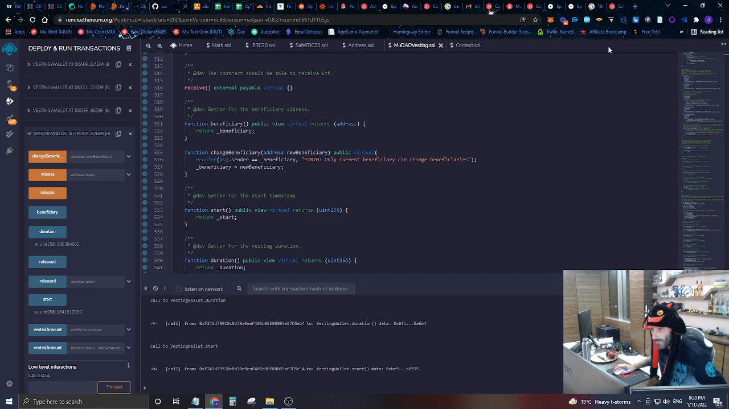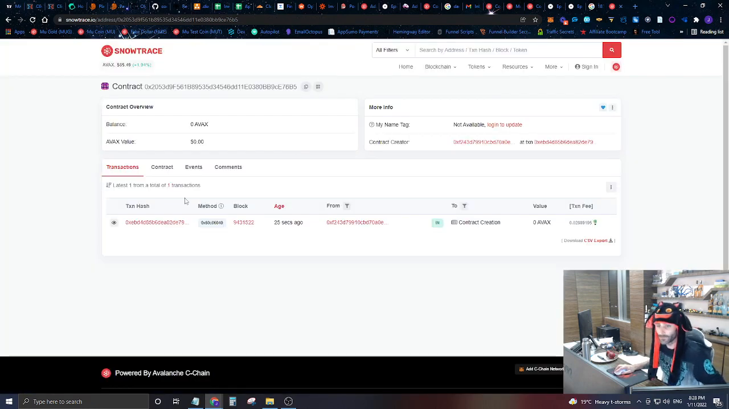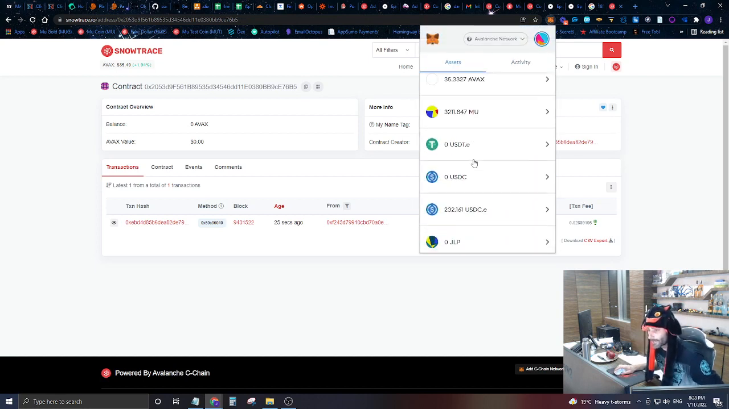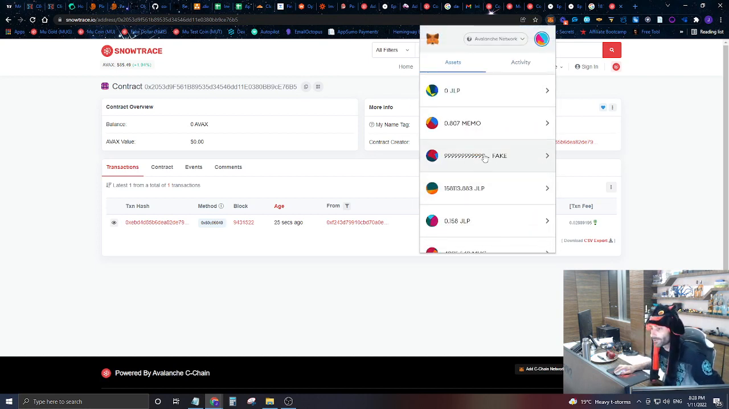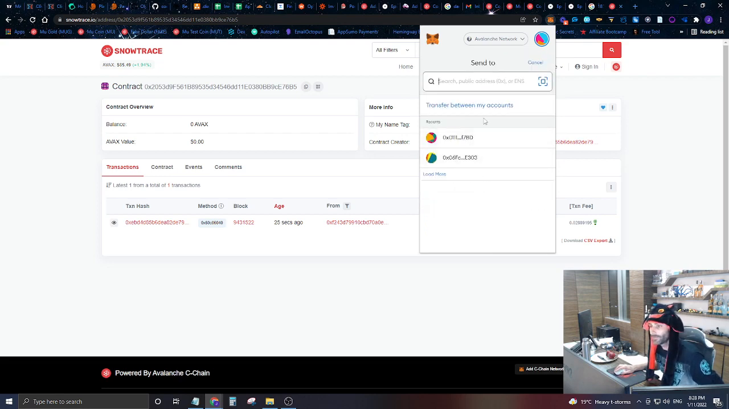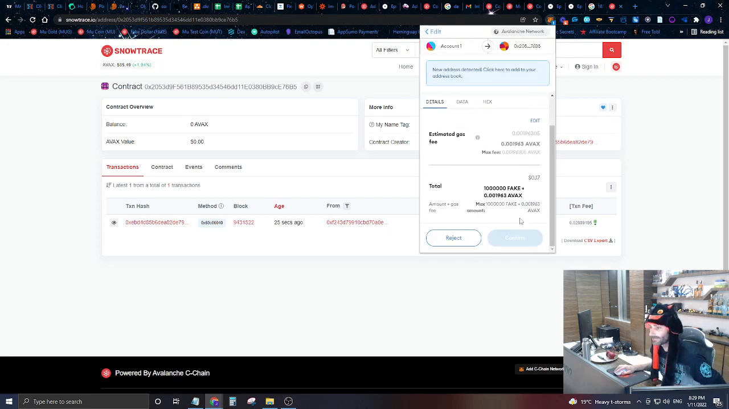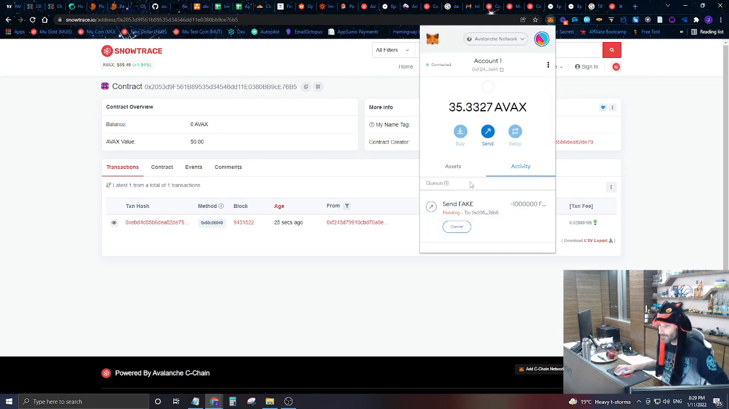All right. So what we're going to do right now, again, let's look at this contract. We're going to grab this contract address, and we're going to send some fake money to this contract address. So here's some fake money that we have right here. These are fake dollars. We're going to send 1 million fake dollars to this address, just so you guys can see and understand how this is working. So here we're sending 1 million fake dollars to this contract address.